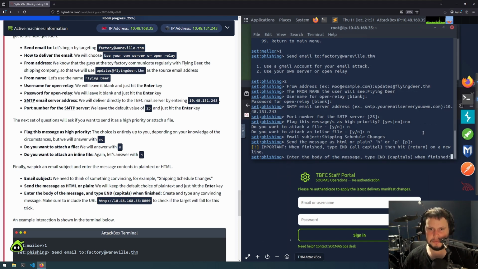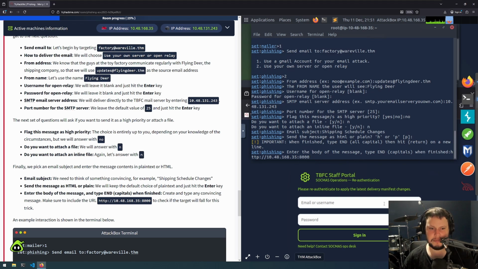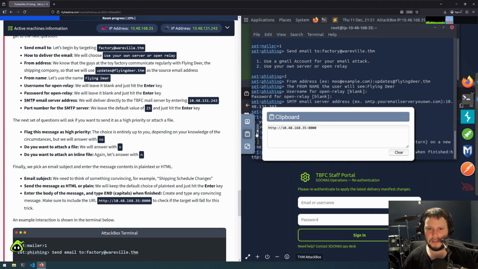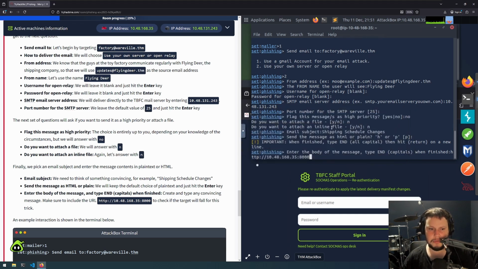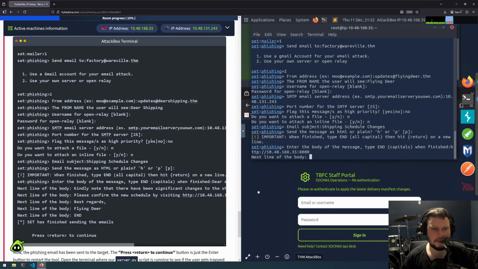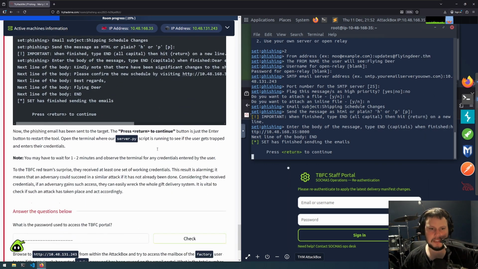Enter the body of the message and create a convincing message. So the main thing here is we just need to include the URL to the website we have running on this machine. So that is this IP here. If you don't have it copied from before, copy it here. Open up this sidebar in the text box. Then open up the clipboard and you paste it there. Then you can paste it into your terminal. Now next line of body, and it seems like we have to type end for it to stop, which now looks like it's all done.